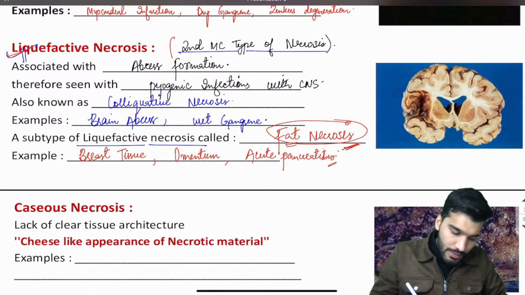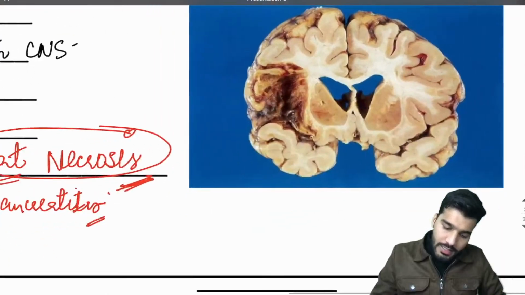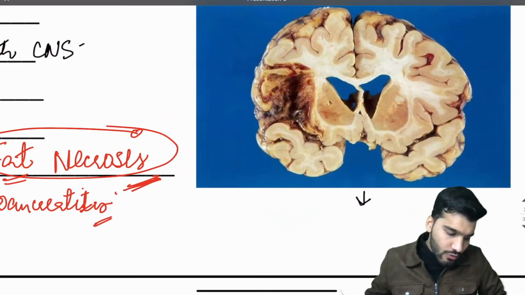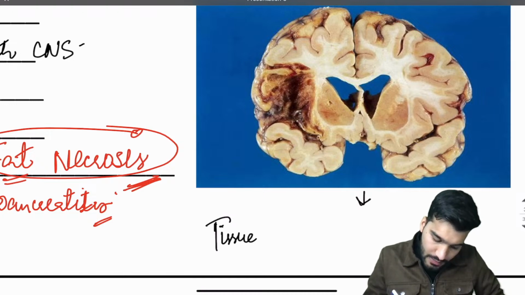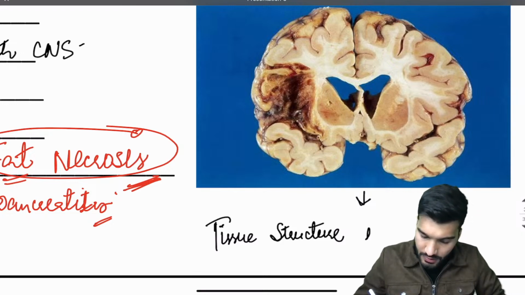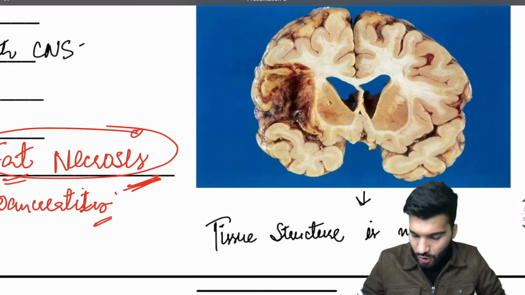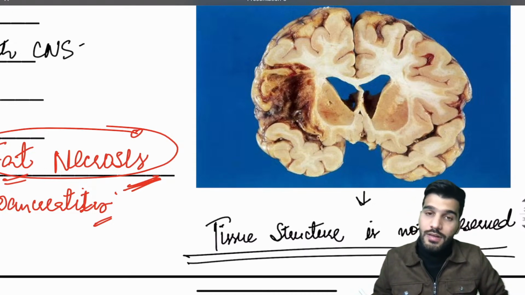Then the next one is going to be caseous necrosis. Again, remember, in case of liquefactive necrosis, the tissue structure is not preserved, but in case of coagulative necrosis, the tissue architecture or the outline structure is preserved.